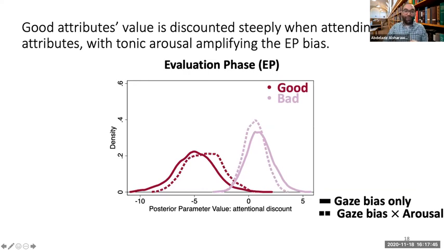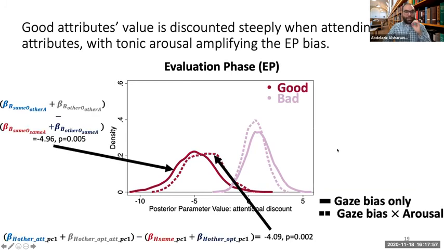On the other hand, for good attributes, we find these posterior distributions really far away from 0. And what this suggests is the following. So this suggests that the good attributes were discounted when participants were looking away from them, when participants were looking at the bad attributes. Importantly, we find that arousal, which is this dashed line here, amplifies this process further.